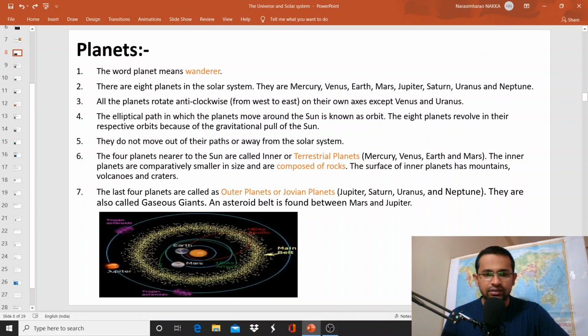Yesterday we discussed the evolution of the universe, the solar system and the gravitational force. What is gravitational force? The force which acts as a force of attraction between two masses. And of course, because of gravitational force, the entire universe is packed together.